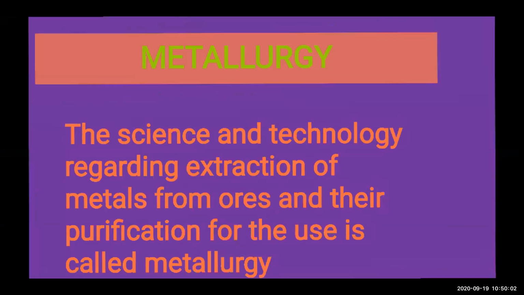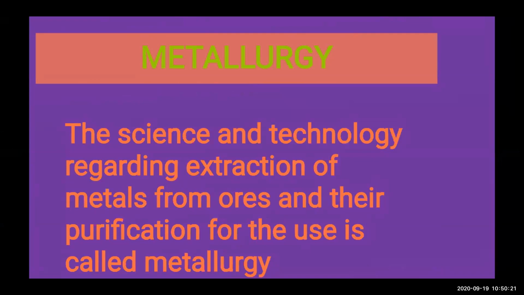So this definition, remember carefully. The science and technology regarding the extraction of metals from the ores and their purification for use is called metallurgy.